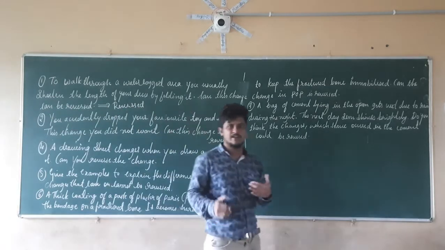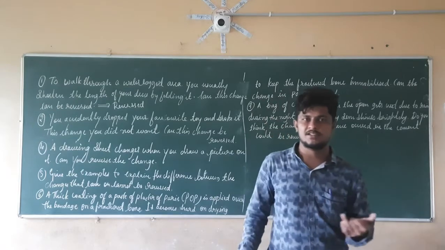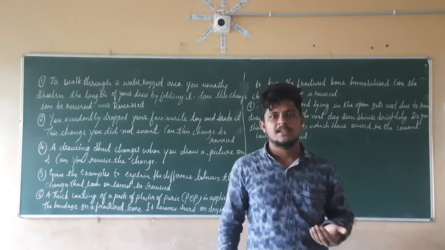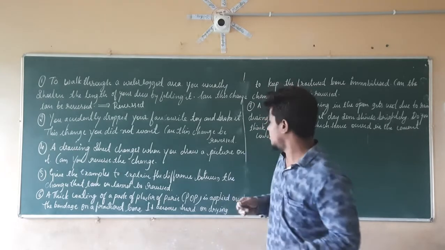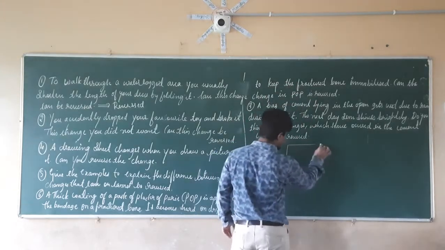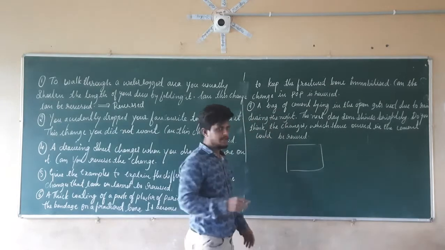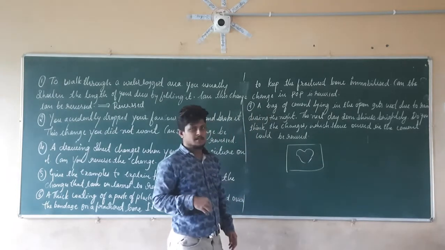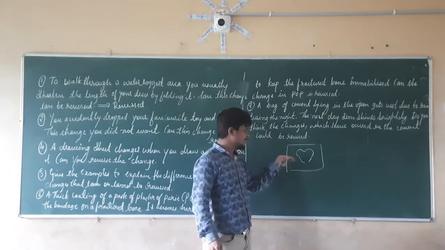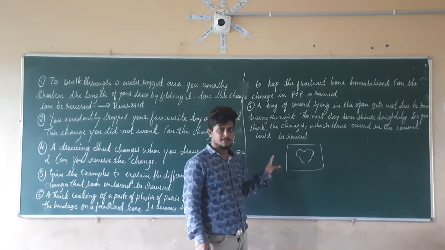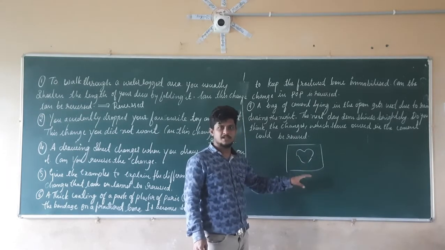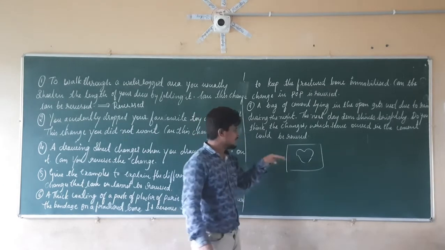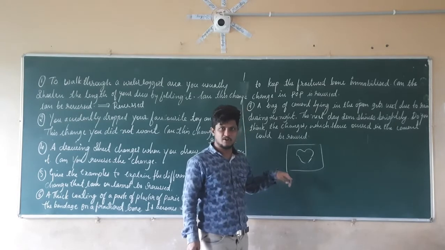You are given a drawing sheet. In that drawing sheet, you are going to draw some pictures of some beautiful places. Is it possible to reverse that change? On the drawing sheet, I am going to draw some pictures, like this, the picture of a heart shape. Yes, here a change has occurred in the drawing sheet, since at first there is no picture, but the second time there is a picture. So this change occurs. Is it possible to reverse this change?